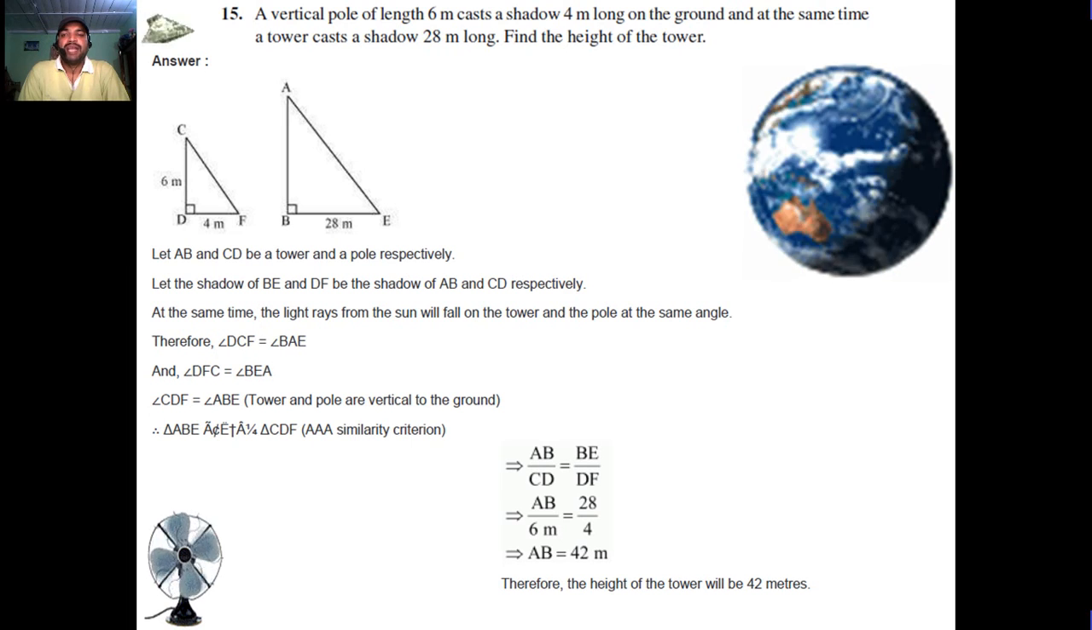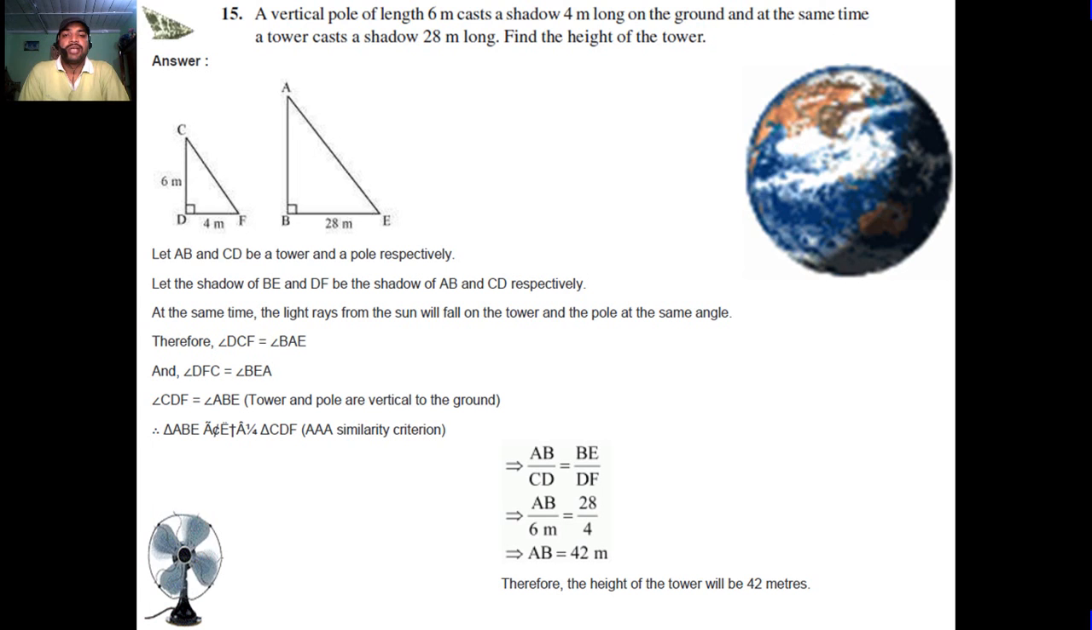Now students, question number 15. A vertical pole of length 6 meter casts a shadow 4 meter long on the ground, and at the same time a tower casts a shadow 28 meter long. Find the height of the tower.